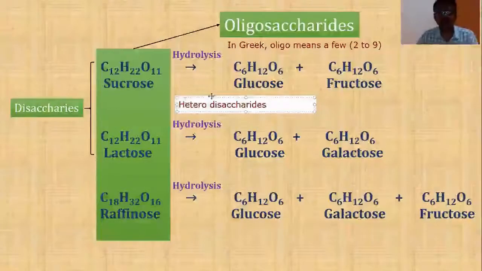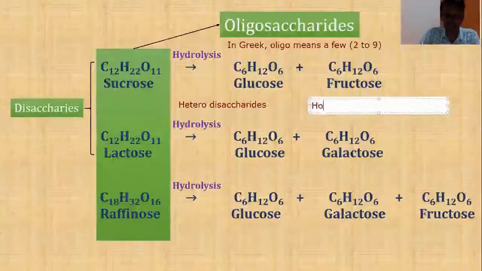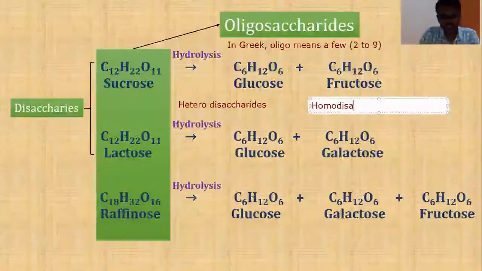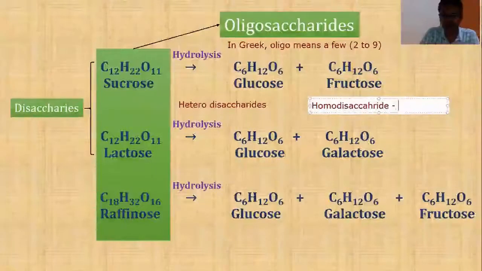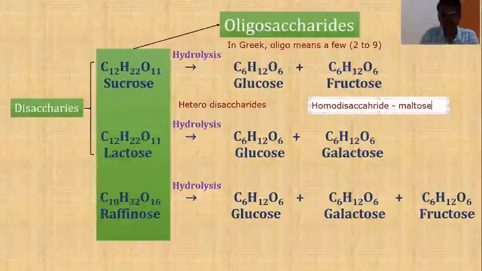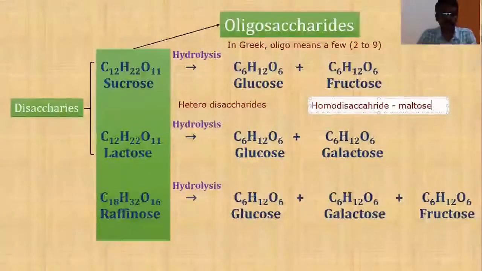And then you might be thinking there might be homodisaccharides also. Yes, homodisaccharides. Example, maltose. We'll be learning about all these disaccharides in detail a little later.